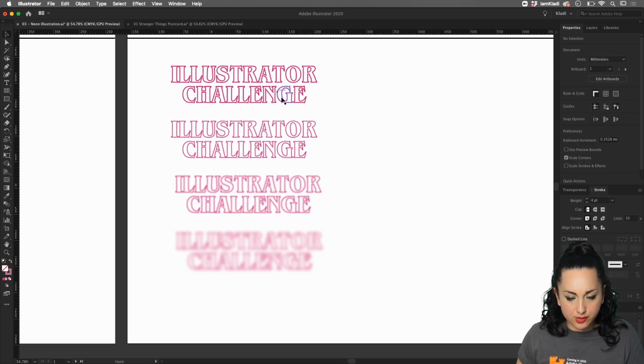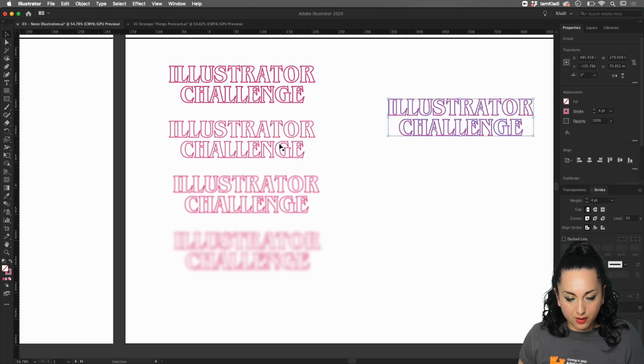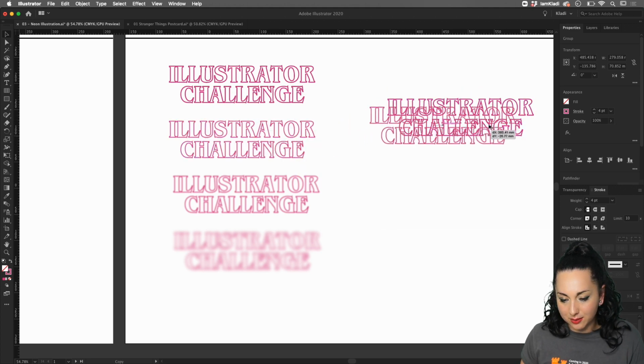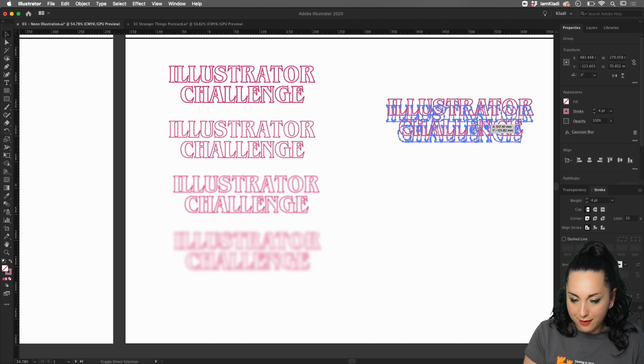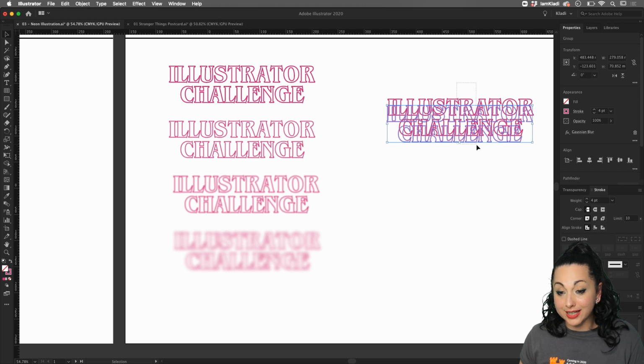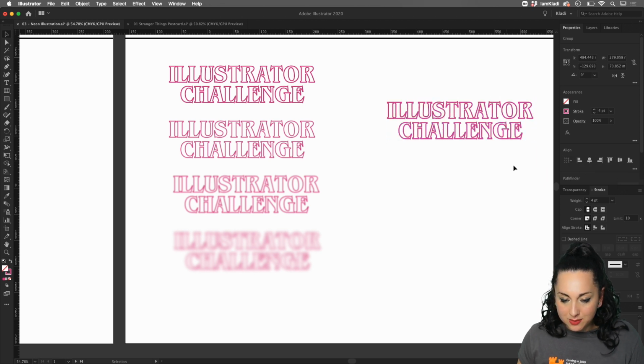So what I'm going to do is click on the first and bring it up over here by creating a copy. And I'm going to do the same with the second, which was a little bit less blurred, and use Command Shift left curly bracket in order to bring it back below. And I'm going here to the align and make sure that I align to selection and align horizontally and vertically. And I'm just going to keep doing so.